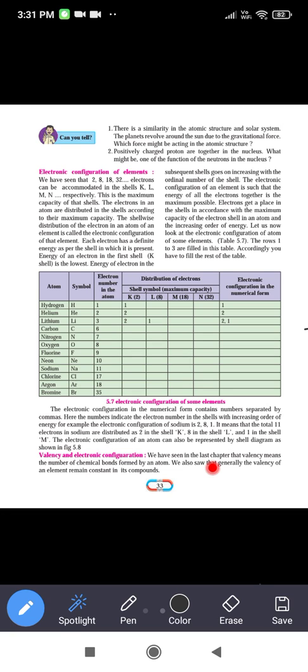The valency and electronic configuration. Now we have to see what is the relation between the electronic configuration and valency, कैसे एक दूसरे से रिलेटेड है, वो हम लोगों को देखना है यहाँ पे, valency and electronic configuration.